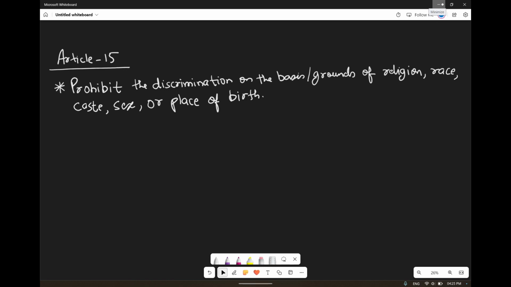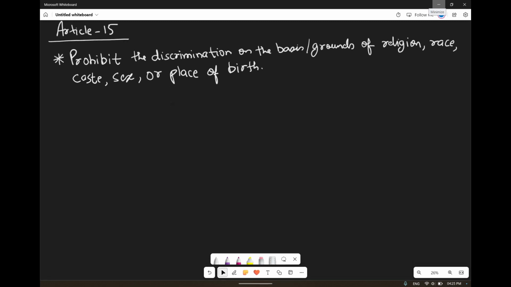On these grounds it protects us from discrimination. So Article 15 protects us from any discrimination related to religion, race, caste, sex, place of birth and all. But there is an exception for it also. We'll see it later. Proceeding ahead, we will complete whatever aspects are present under this Article 15.